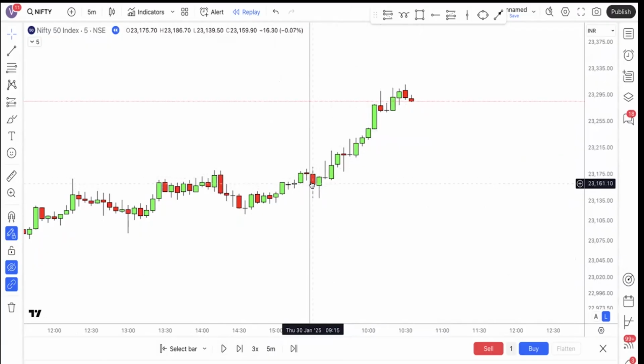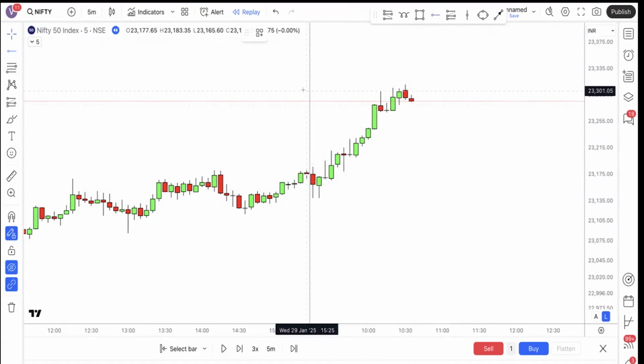You can see that the first 9:15 candle was here, and where is the 10:15 candle? The 10:15 candle is here, right? So how much range did it make? The open of the day was 23,176 and the first 1 hour high was 23,301. So that means in the first 1 hour, it made only almost 140 points in Nifty.